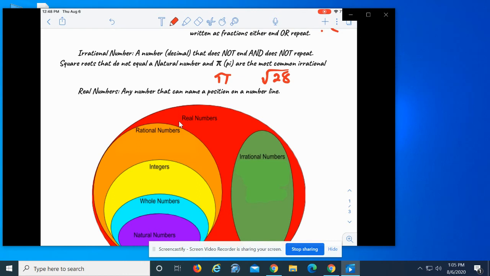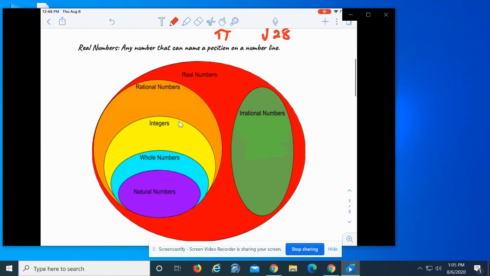So let's take a look for a second. Your natural numbers are numbers like 1, 2, and 3. Whole numbers are numbers like 0, 1, 2, and 3. And natural numbers can go to, let's say, 1,000,000 or 1,000 in this case. But all natural numbers are also whole numbers. Integers include the negatives, -3, -2, -1, 0, +1, +2.